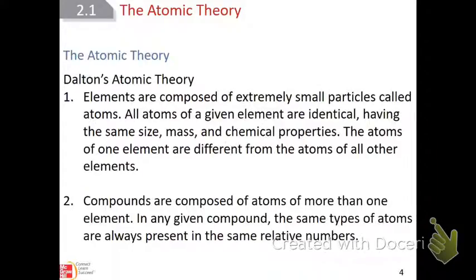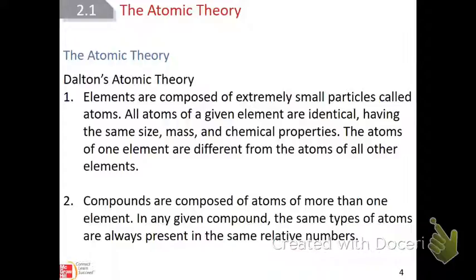The atomic theory begins with John Dalton, who is credited with the discovery of the atom, but it really does begin much, much earlier than Dalton. It actually begins with the ancient Greeks, who used to sit around and discuss life and discuss things, and said that there has to be something that's the smallest piece of matter.